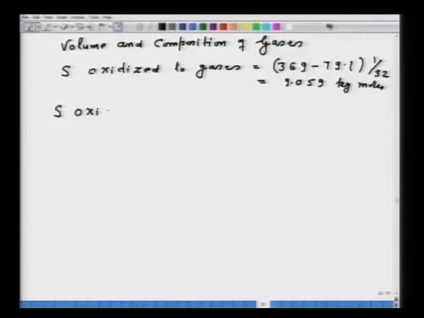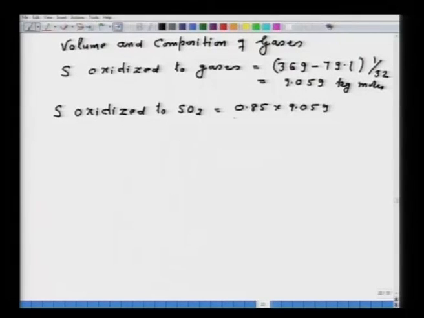So, you can say now sulfur oxidized to SO2, that will be equal to 0.85 into 9.059, that is equal to 7.70 kg moles.